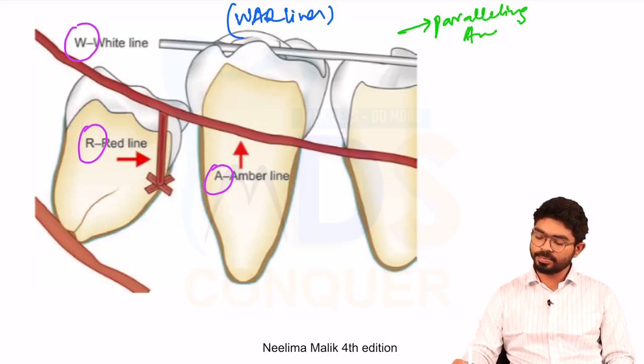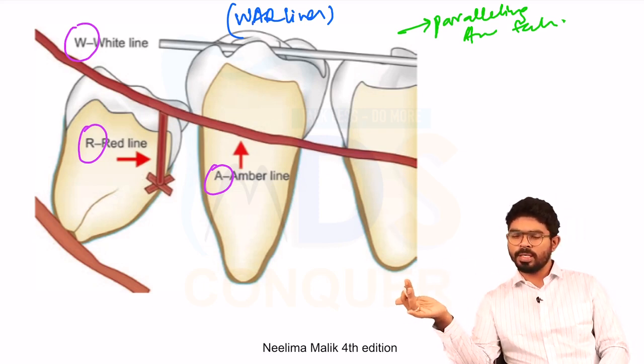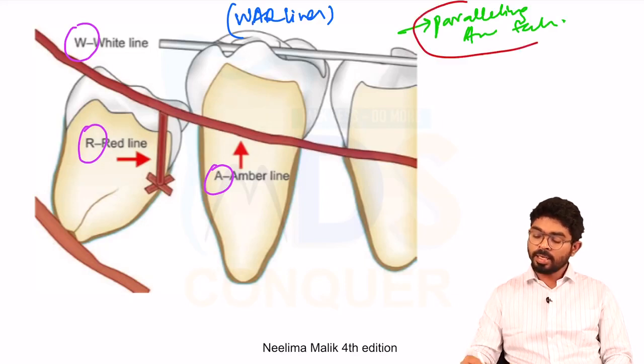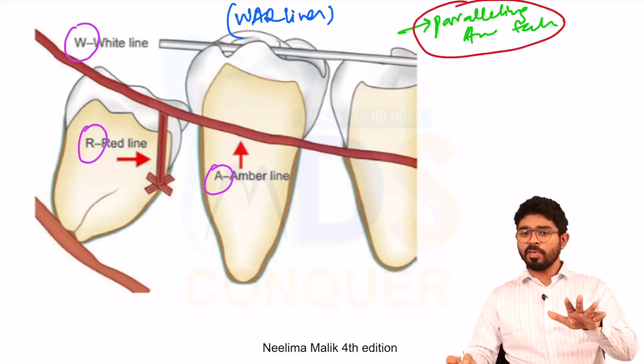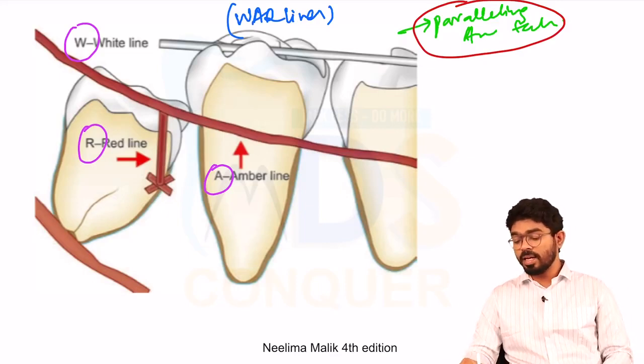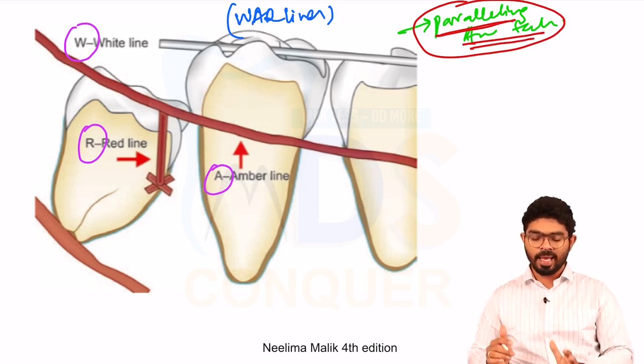On the radiograph, and the radiograph for war lines must be taken by a paralleling angle technique. We'll learn about paralleling angle and bisecting angle, what the advantages are, and what the uses are in radiology. But make a note: the scientist who gave the war lines also took the radiograph with the paralleling angle technique. So you have to draw these lines on a paralleling angle radiograph.